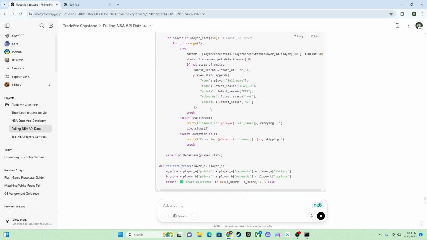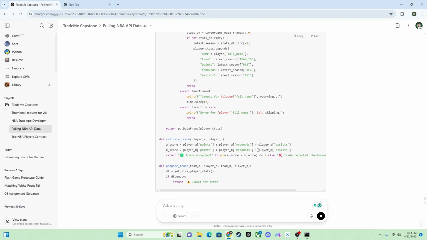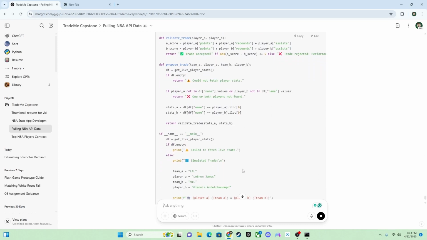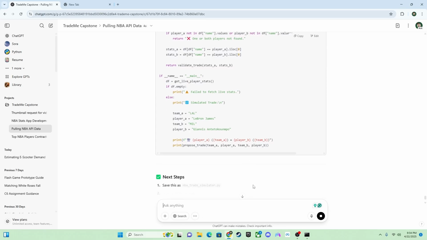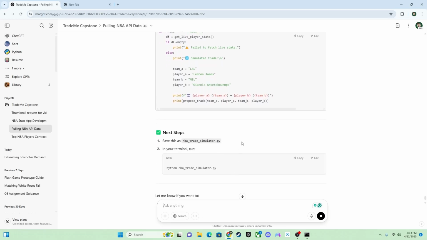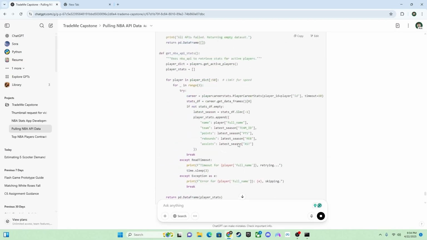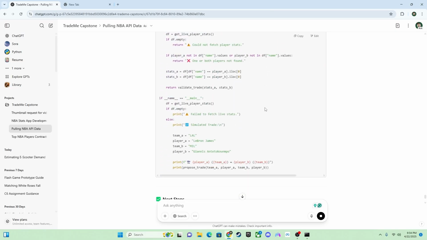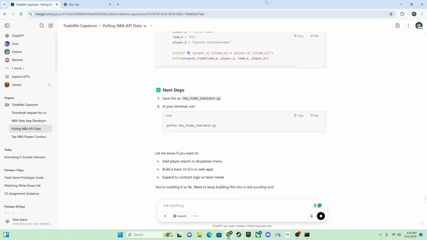This is an API code that ChatGPT helped me create. What it essentially does is try to get players' data from NBA.com. Obviously, I'm not making any money off this. It's just a free project I'm doing on my own in my free time, and I'm working on trying to get data on certain stats. It's a lot of trial and error because it tends to time out a lot.